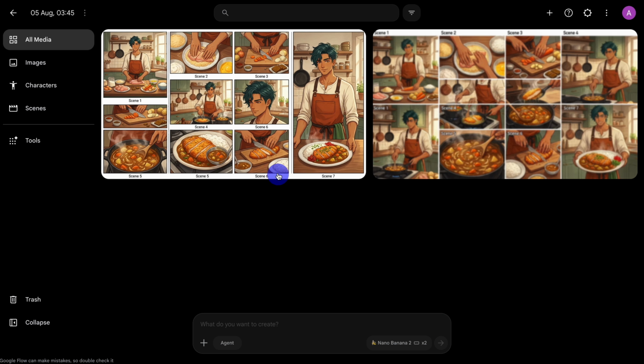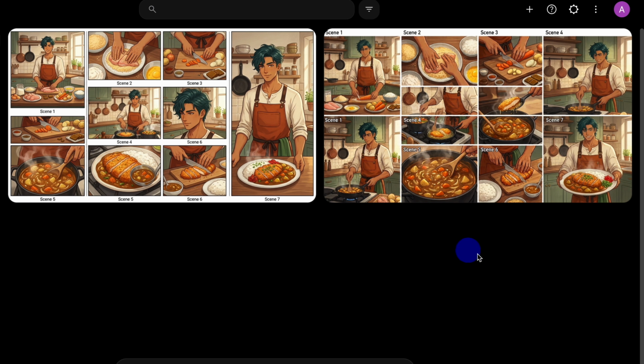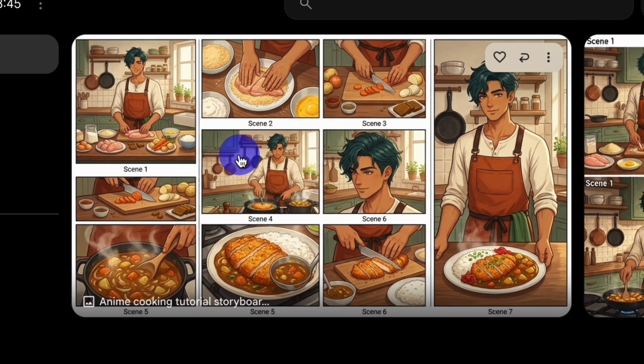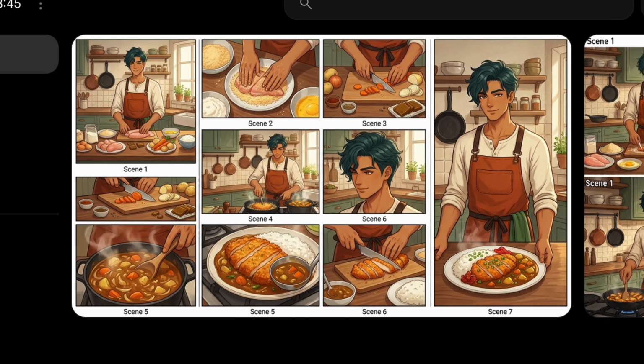Once the 2 storyboard options are ready, compare them carefully. Check character consistency, numbered scene order, kitchen continuity, ingredient accuracy, food appearance, clothing consistency, and panel clarity. For this tutorial, I'm choosing the first result because the character and scenes look cleaner and more consistent.